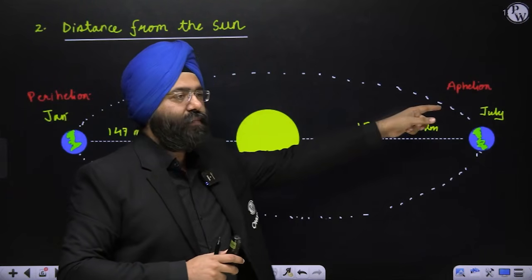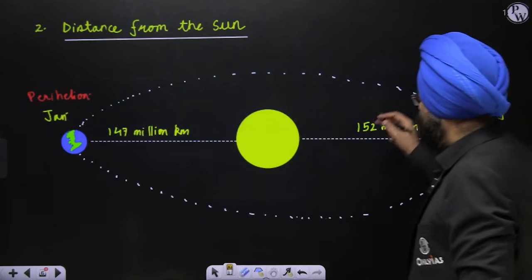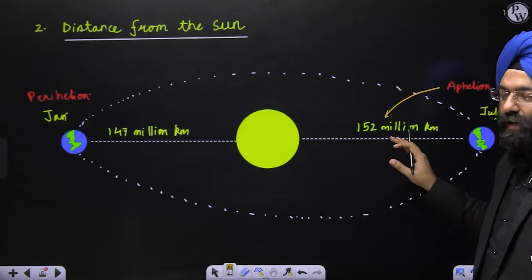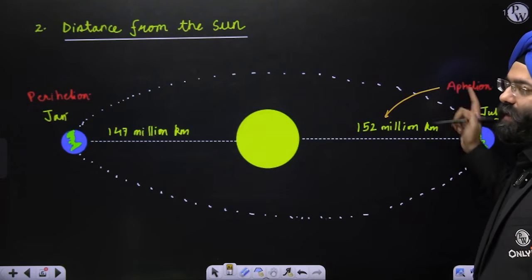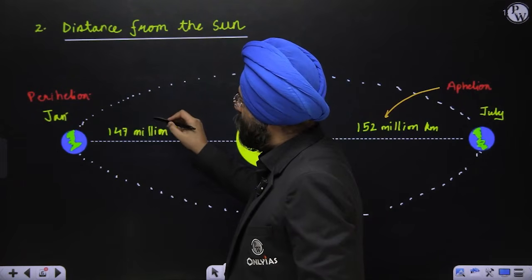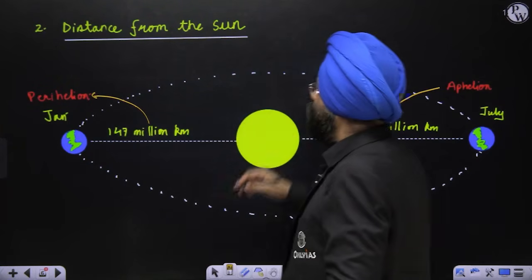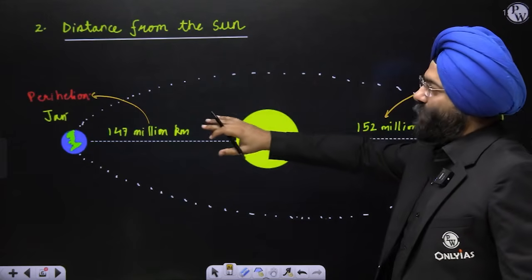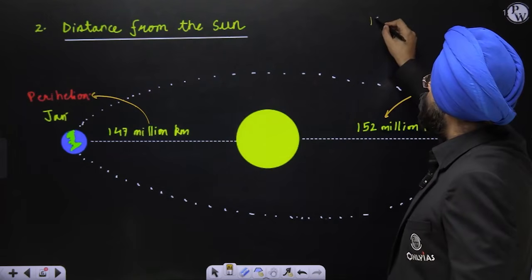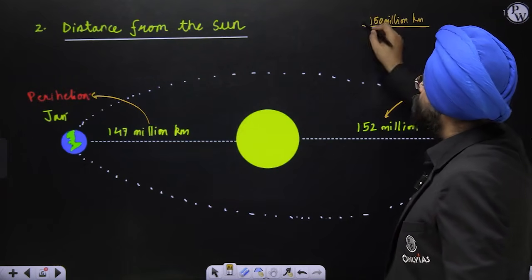This is basically known by the word aphelion, A-P-H-E-L-I-O-N. This particular distance, which is the longest distance at any particular point of time, 152 million kilometers, is known as aphelion. Whereas the shortest distance is in the month of January, which is 147 million kilometers, which is known as perihelion. That is why, because the farthest is 152 and the nearest is 147 million, we take an average of 150 million kilometers as the average distance between the sun and the Earth.